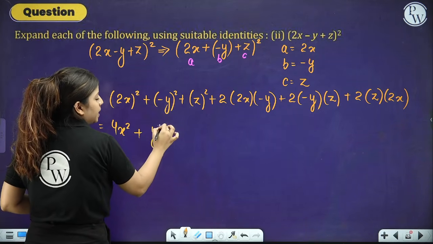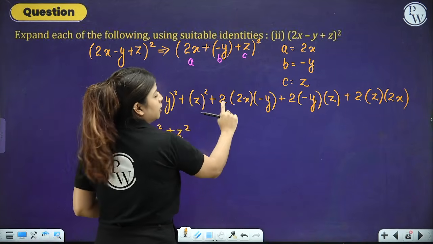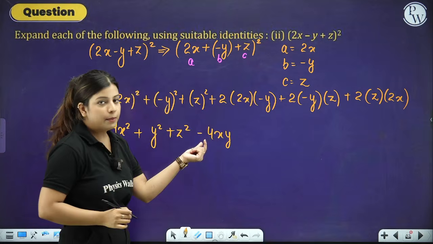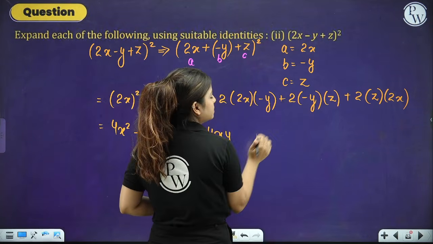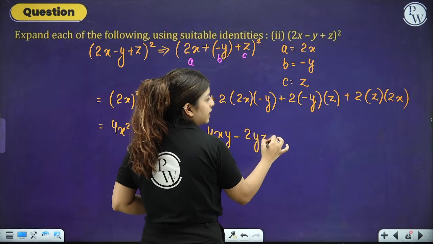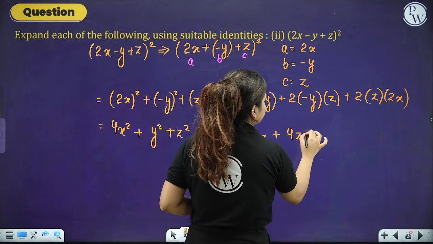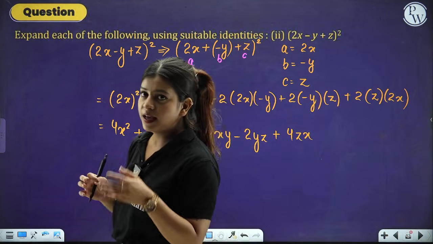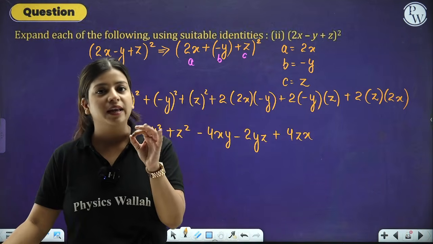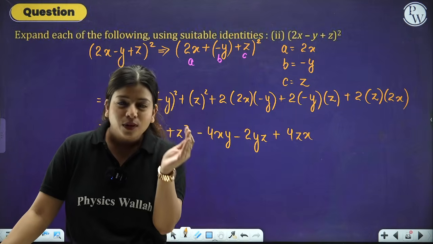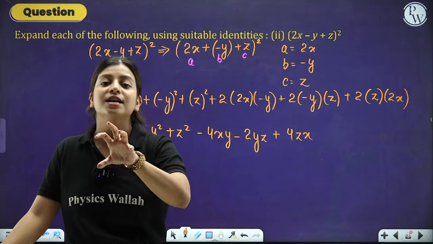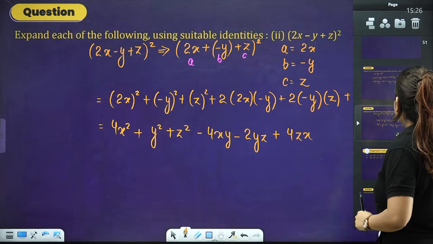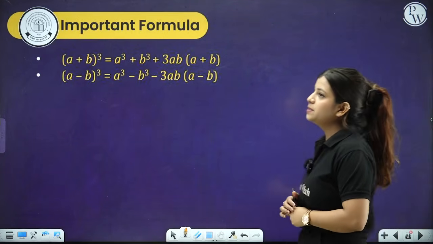Minus y square becomes plus y square, plus z square. 2 into 2, 4, x into minus y, minus 4xy. So minus will come in front of 4, right? 2 into minus y into z, it will become minus 2yz, and then plus 4zx. So this is how the expansion of (a plus b plus c) whole square looks. Even though you do not have that positive sign in the expression, try to change it. Try to take that negative inside the bracket and take that number as negative instead of taking the identity of negative.